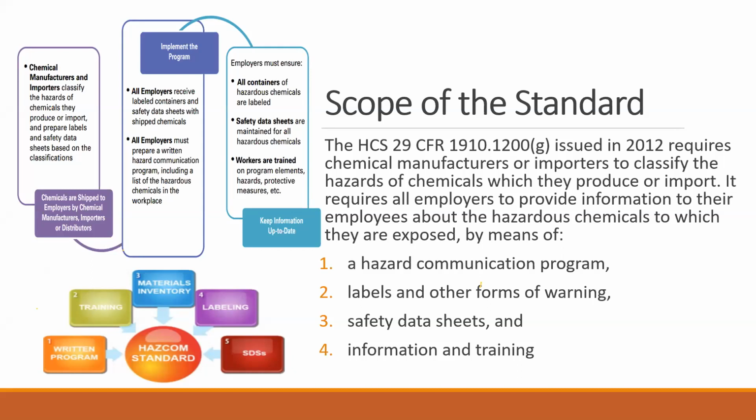So the distributor for this hazardous chemical has two responsibilities again. Their responsibility is to take the label and MSDS from the manufacturer, so they can issue them to the consumer or the buyer directly.